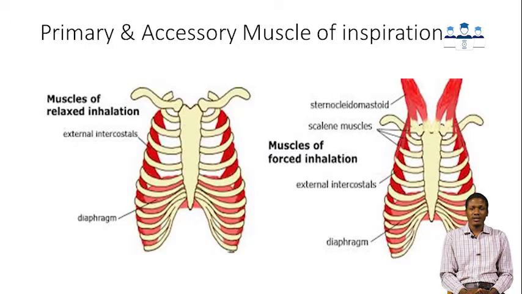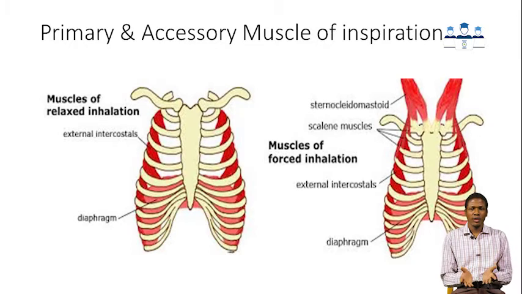And these accessory muscles of inspiration include the serratus anterior, the levator scapulae, and the scalene muscle. They are the ones that assist the primary muscles of inspiration during forceful or maximum inspiration.